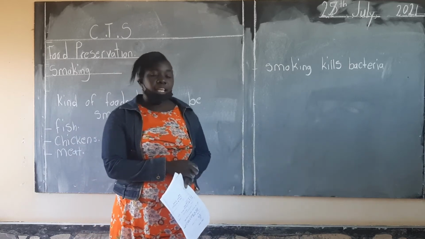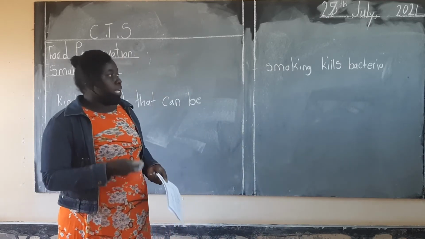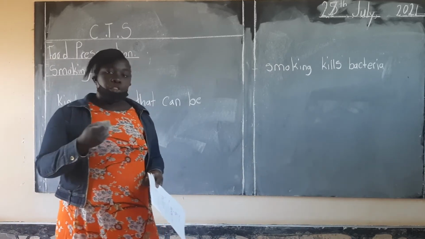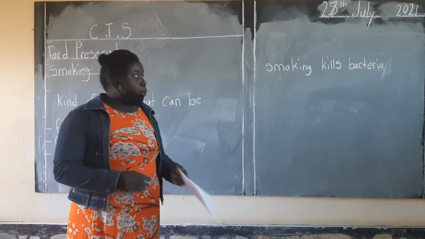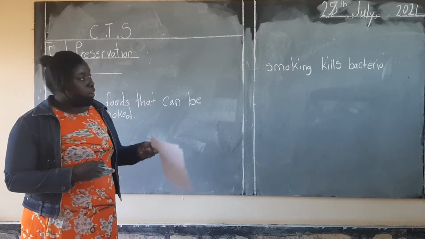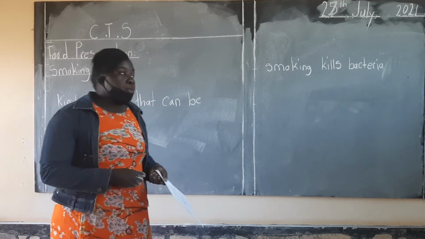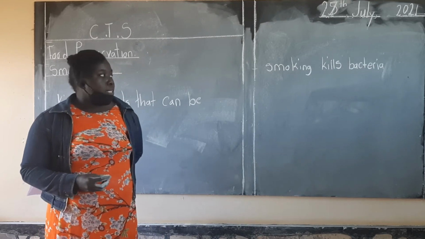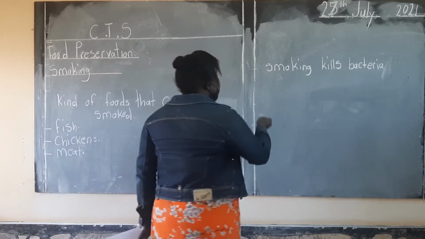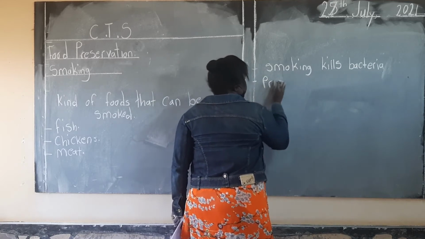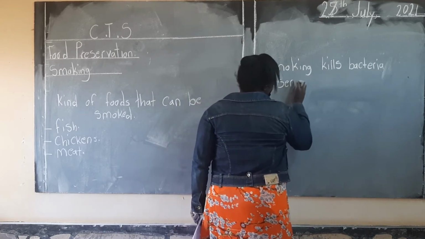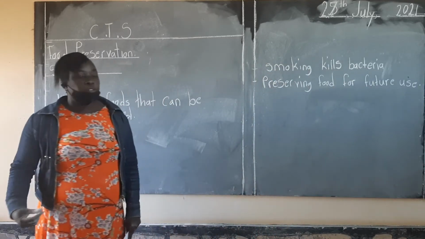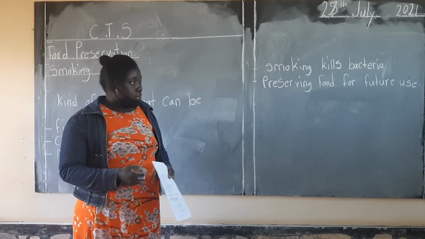Okay, so smoking actually kills what? Bacteria in food. It kills bacteria. We know that the bacteria are actually the ones responsible for the food going bad, or the food decomposing. So to avoid that, we have to do what? To smoke our food. Another reason why it is important is that it is one way of preserving food for future use. So it gives us a chance to preserve food for future use.